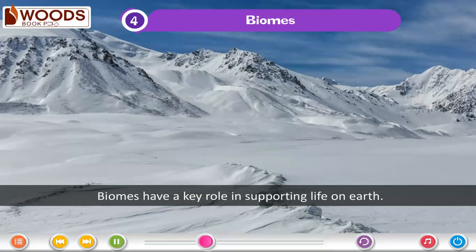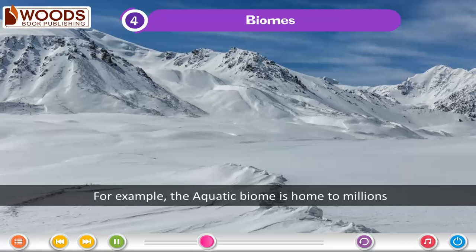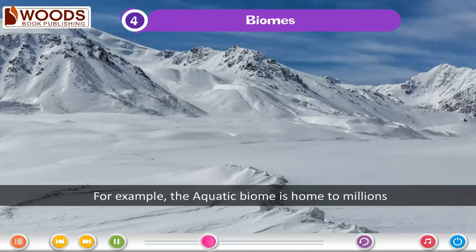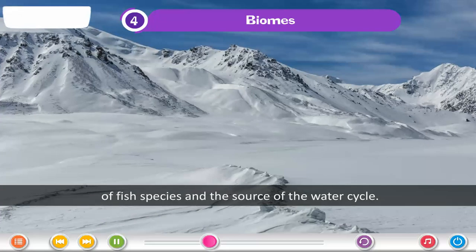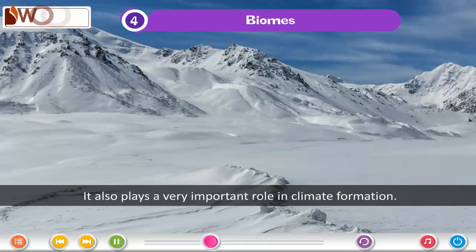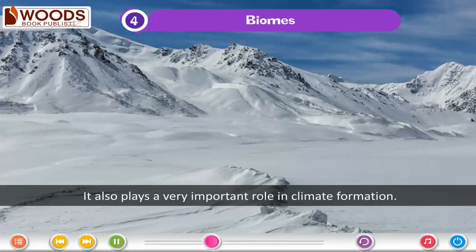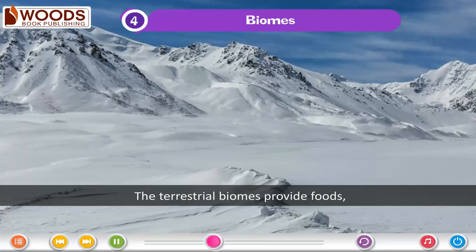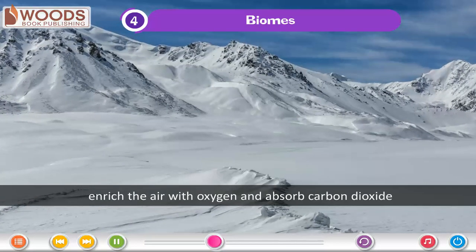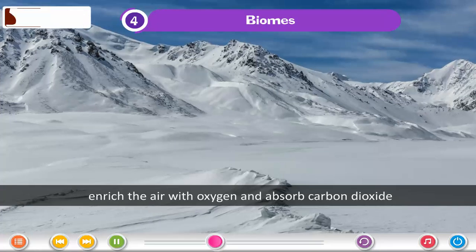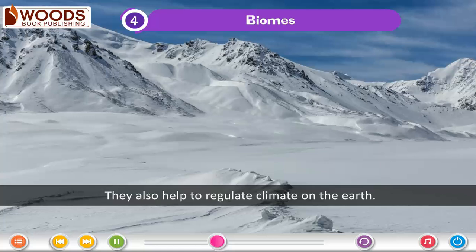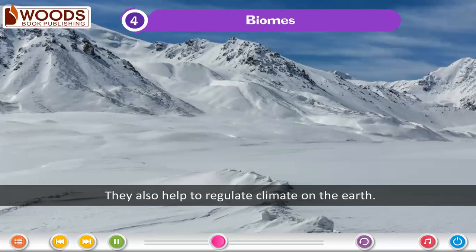Biomes have a key role in supporting life on Earth. For example, the aquatic biome is home to millions of fish species and the source of the water cycle. It also plays a very important role in climate formation. The terrestrial biomes provide foods, enrich the air with oxygen, and absorb carbon dioxide and other toxic gases from the air. They also help to regulate climate on the Earth.